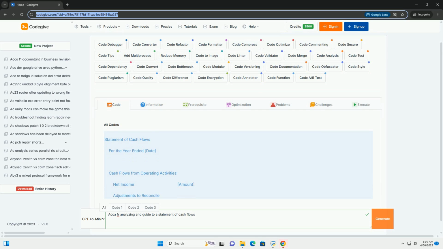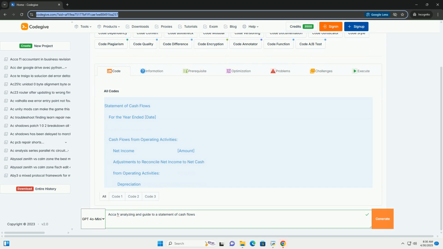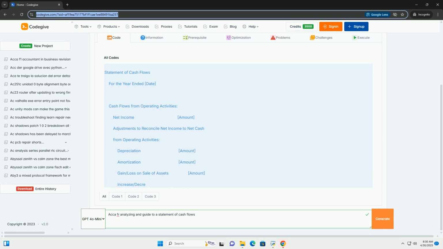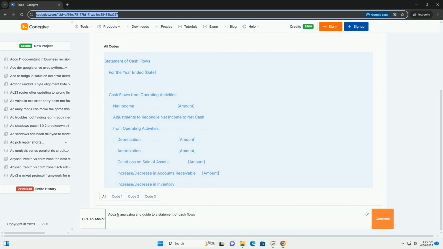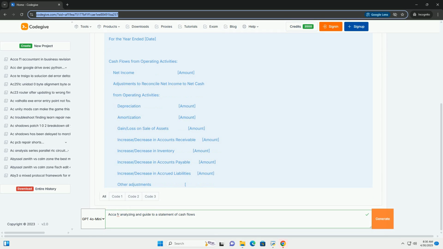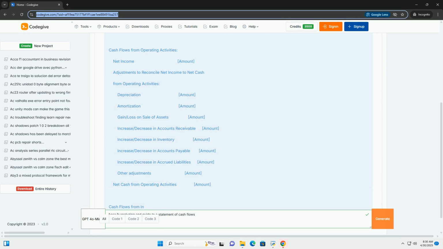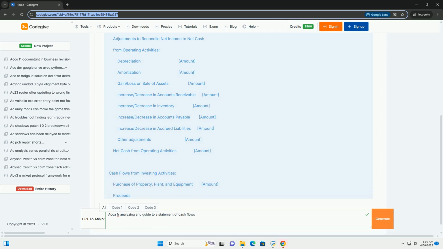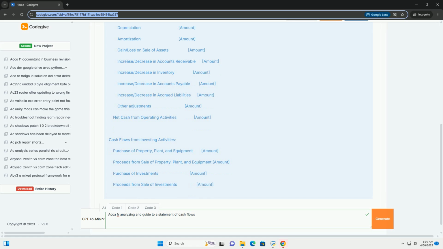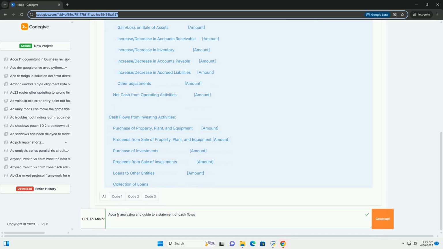OK, let's dive deep into the analysis and preparation of a statement of cash flows, SCF, under IFRS and ACCA standards. This will be a comprehensive guide, covering the theoretical background, practical considerations, and a code example for automating parts of the process. Table of Contents.